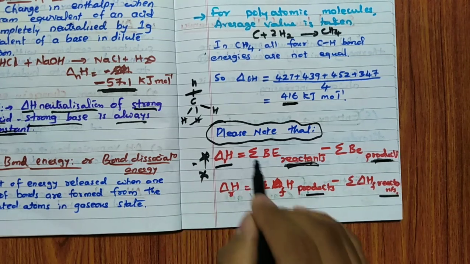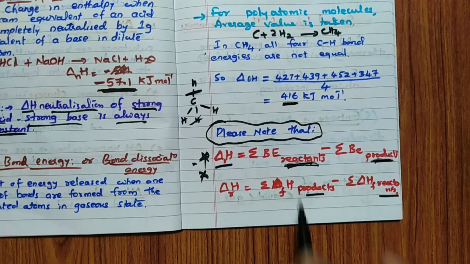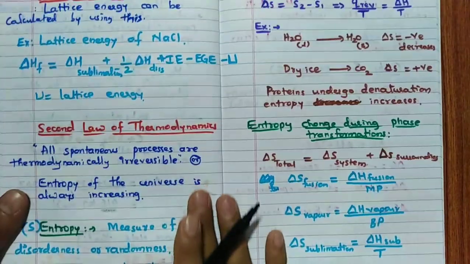Very, very important. One problem is there. I will show you how to solve such questions when they ask this type of question. Yes, this is about the Born-Haber cycle.